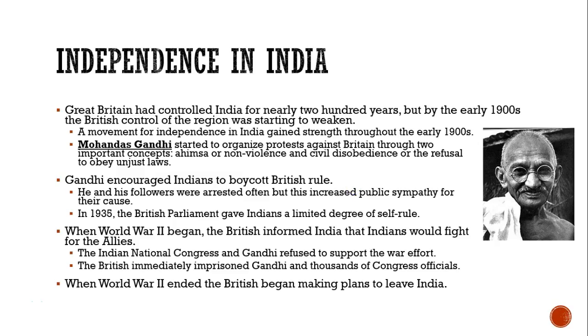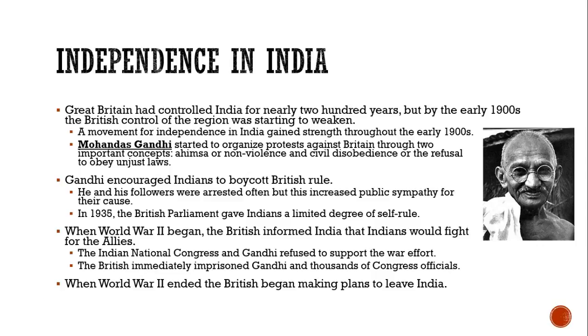In India, Great Britain had control for over 200 years, but by the early 1900s, British control was starting to weaken. A movement for independence had gained strength, led by Mohandas Gandhi, who organized peaceful protest based on two very important concepts: ahimsa, or nonviolence, which you might remember is one of the values of Buddhism, and civil disobedience, or the refusal to obey unjust laws. Gandhi encouraged Indians to boycott British rule. They were often arrested, but this increased public sympathy for their cause, and in 1935, the British Parliament gave Indians a limited degree of self-rule.